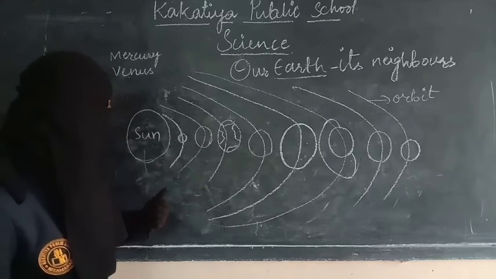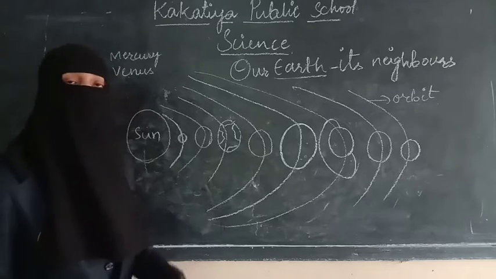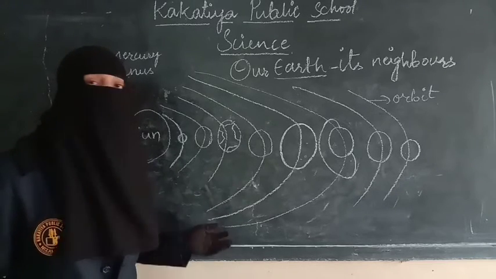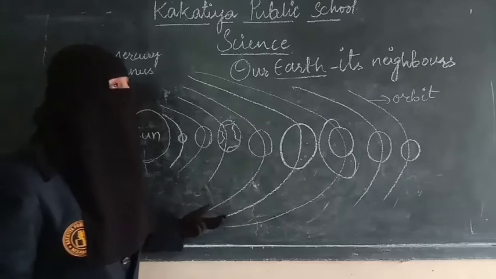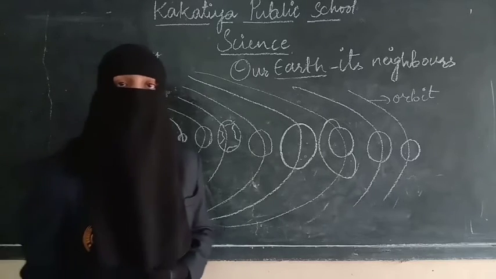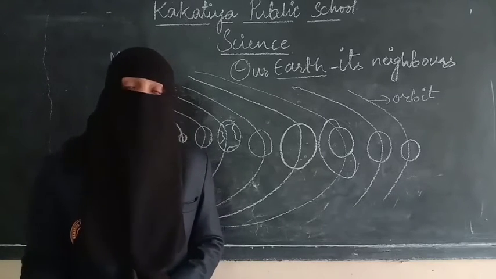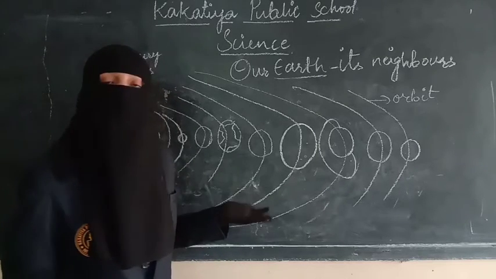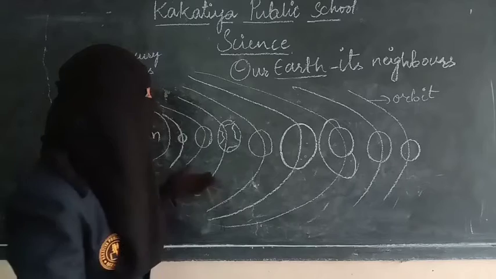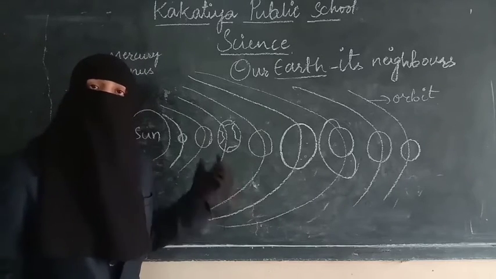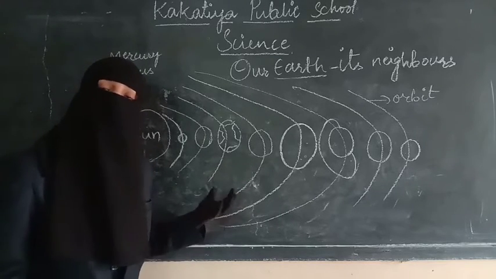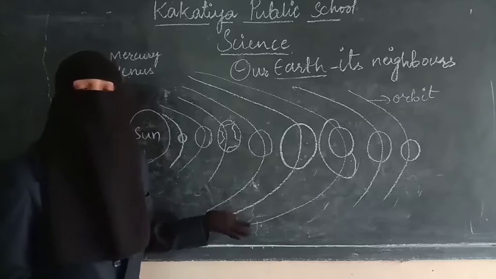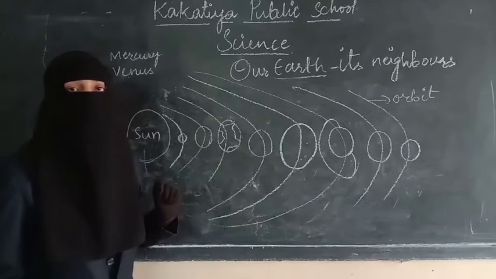And the next one is Venus. Venus is the brightest planet of our solar system. As it is bright, sometimes it is seen in the morning as well as in the evening. So it is also called the morning and evening star. Even though it is not a star, it is a planet, because it is very bright and visible in the sky, that's why it is named the morning or evening star.